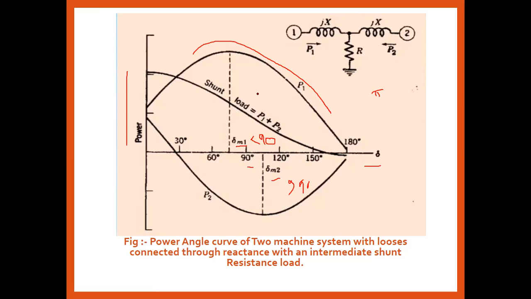So this is the case for the two machine system with losses, with positive resistance and negative resistance, where it lies between 90 and 180 degrees.